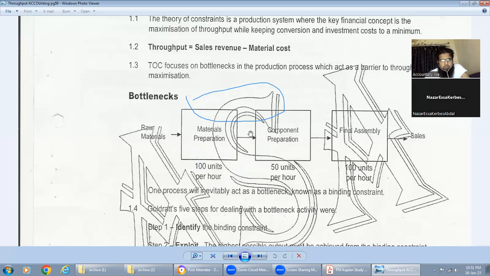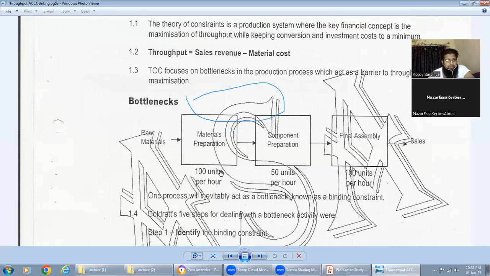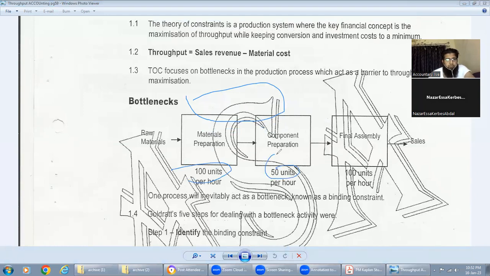If you again come to this example in the book, the raw material is going through three processes. The material preparation is preparing 100 units per hour. Component preparation is the second process, in which these 100 units will go, and component preparation is processing 50 units per hour. I'm saying this is the bottleneck here.